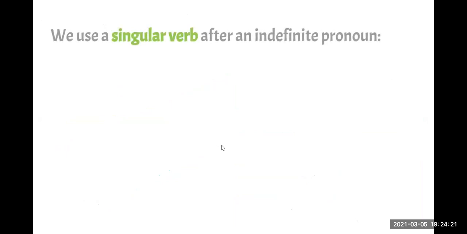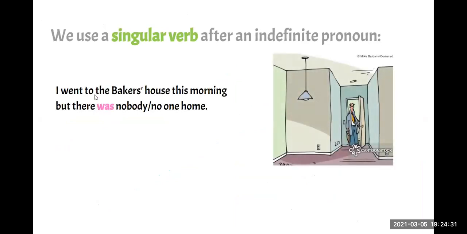Don't forget that this is very important. We use a singular verb after an indefinite pronoun. For example, it says, I went to the baker's house this morning, but there was nobody or no one home. Siempre cuando estemos utilizando indefinite pronouns, siempre nuestro verbo va a ser en singular. No podemos decir there were. Por más de que nos refiramos a personas en general. ¿Ok? Siempre el verbo en singular.